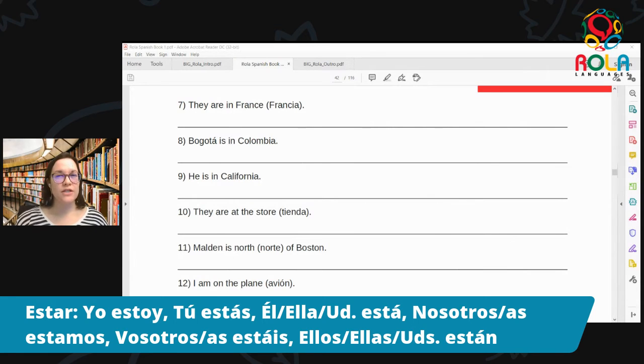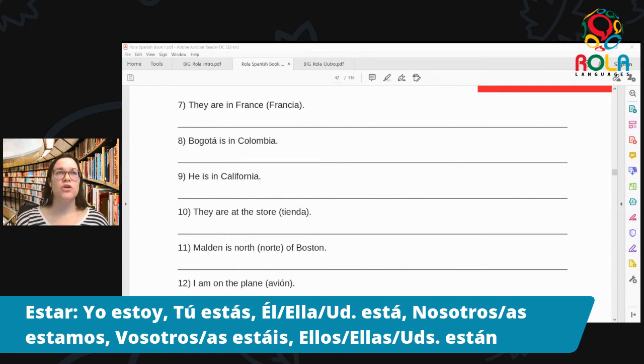Now, a question that I've gotten from students with an example like this. When I say location, we use estar. Now, it's pretty easy for us to understand conceptually that people move around, and that's why estar is temporary. We should use estar with location of people because people move. Now, in this case, we say, okay, Bogotá is a city. The city doesn't move, so why are we using estar and not ser? Now, this is a good question.